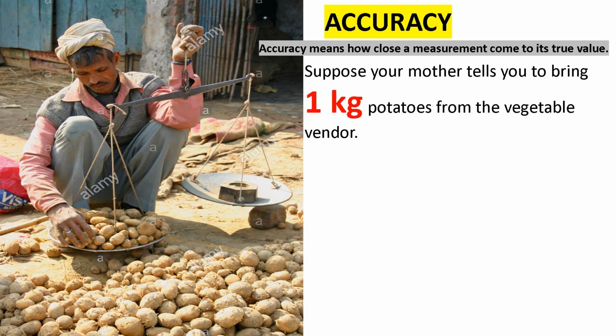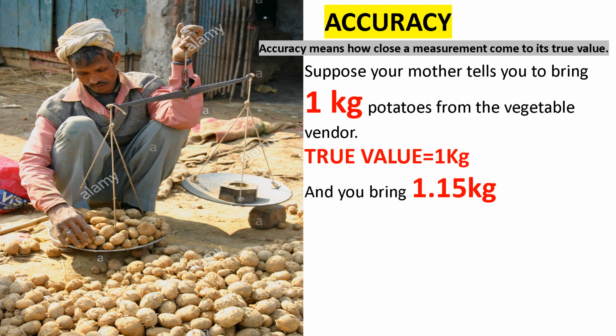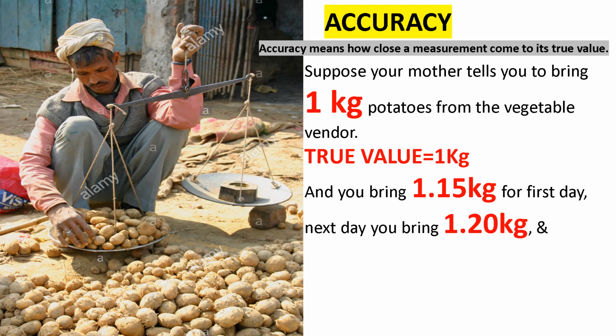So children, before we proceed further, let us understand what accuracy is. It means how close a measurement comes to its true value. Let us understand what it actually means. Suppose your mother tells you to bring 1 kg potatoes from a vegetable vendor for 3 consecutive days. That means the true value is 1 kg. On the first day, you bring 1.15 kg. The next day, you bring 1.20 kg. And on the third day, you bring 1.05 kg. Okay.